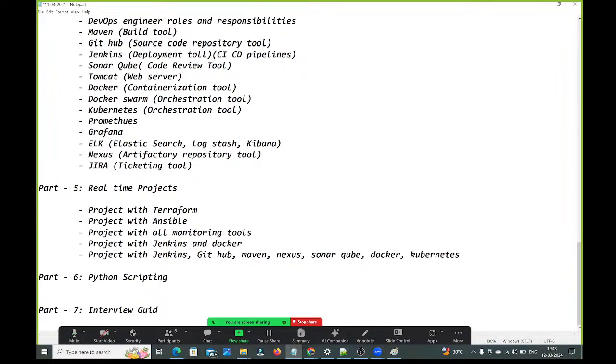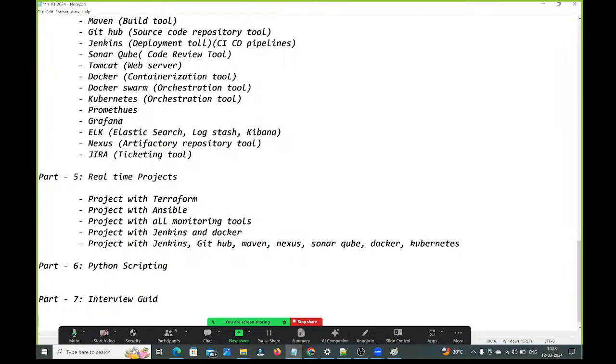Okay, finally, the interview guide. In the interview guide part, I am going to conduct one separate session for the resume preparation. Why? Because our course content is very huge, so we need to keep everything in the resume. That's why I am going to take a 2 hours session for the resume preparation. First I will take the resume preparation session.